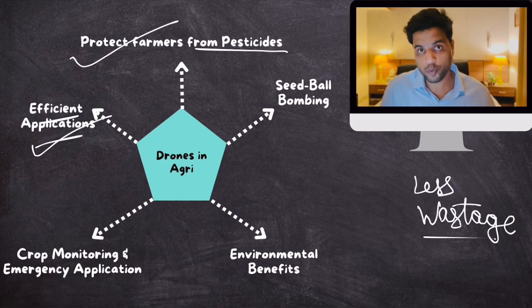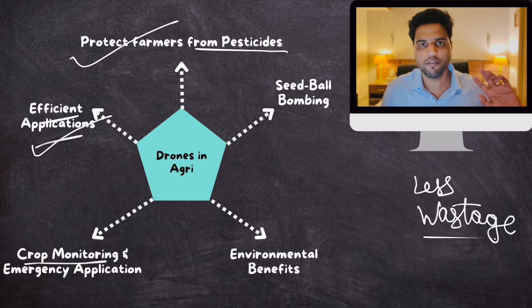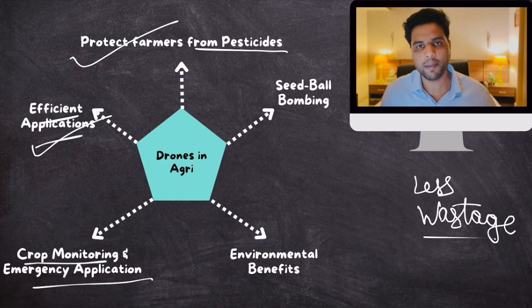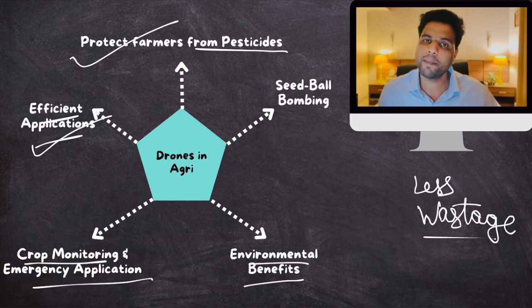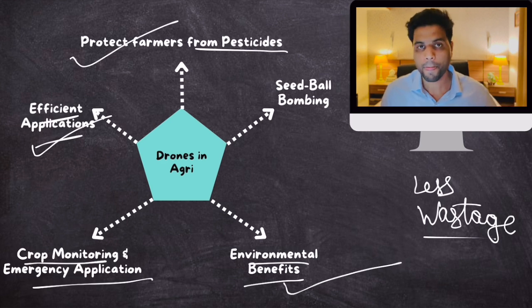You can use drones with cameras for crop monitoring also. You don't have to go to your farm fields every time. You can just monitor them through drones, even for emergency application. Now, if you use less fertilizers and less pesticides, then it would have environmental benefits also. Because in many areas, too much fertilizers and pesticides are harming soil health and causing water pollution in nearby water bodies. So that would be there.